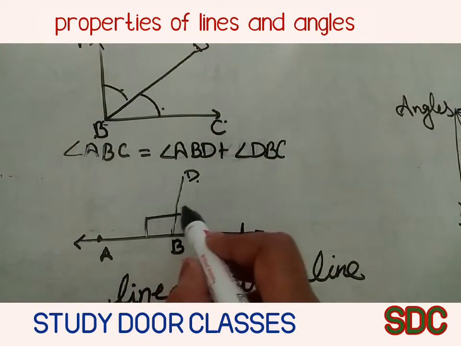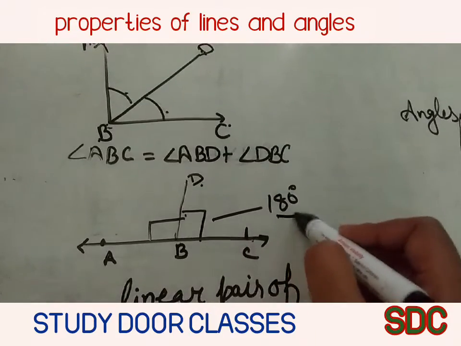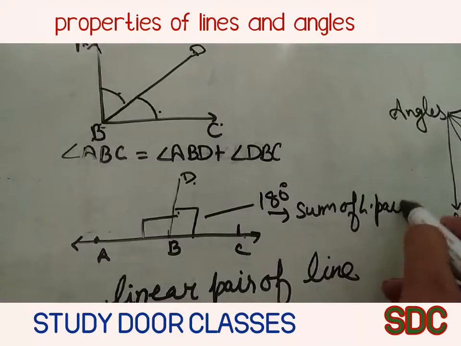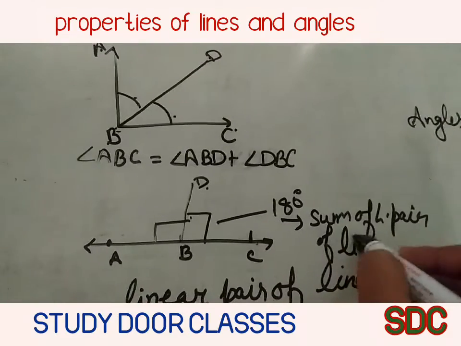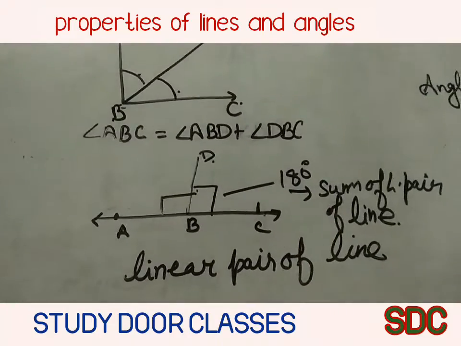The sum of a linear pair is always equal to 180 degrees.